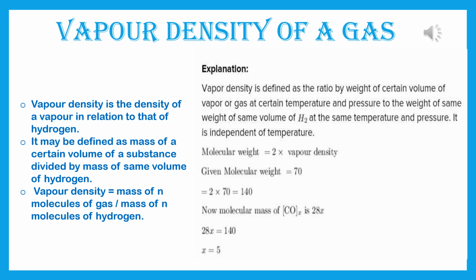Given vapor density here is 70. So 2 into 70 is equal to 140. Now the molecular mass of CO whole X is 28X. So therefore 28X is equal to 140. So X is equal to 5. Again I am repeating that I will do the sums on the board. Don't worry, I will send you the video. But you have to watch this video properly so that you will understand the sum properly at that time.